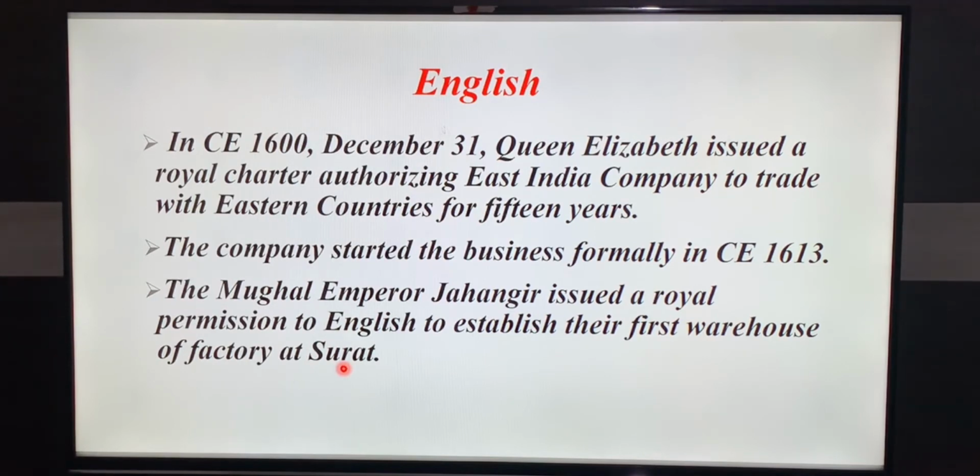On December 31st, 1600, Queen Elizabeth gave the permission for the East India Company to trade in India for 15 years. In the beginning, when they came to India in the year 1613, they had only the intention of expanding their business. First, they met the Mughal Emperor Jahangir, and he issued a royal permission for the English to establish a warehouse at Surat.